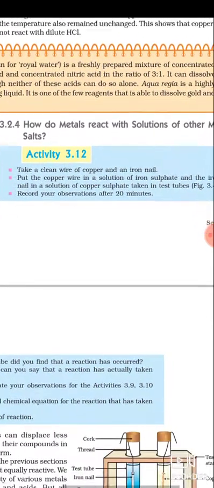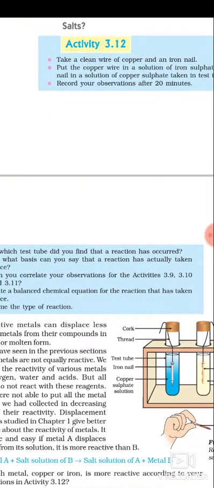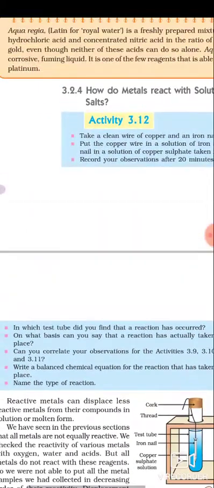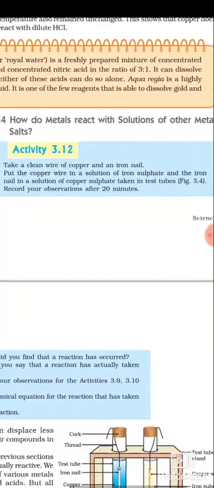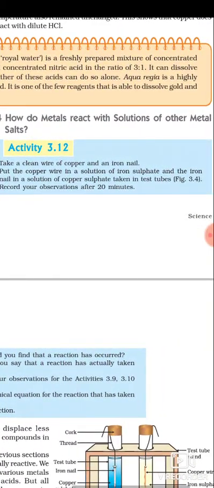So that is what this topic is about. Suppose we take a metal A and a solution of a metal salt BC, and we react them with each other. If A is more reactive than B, then A replaces B from BC, and you know that is known as a displacement reaction. So this is what is actually happening.